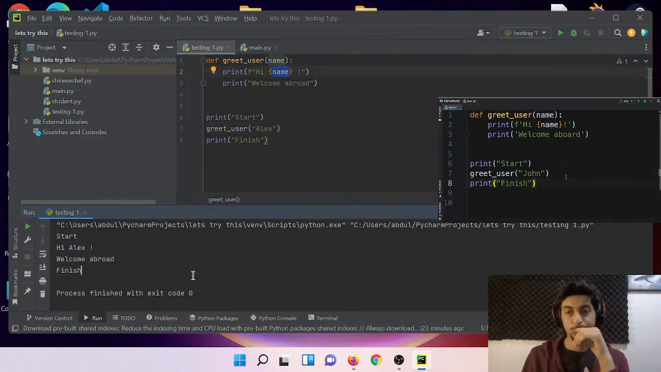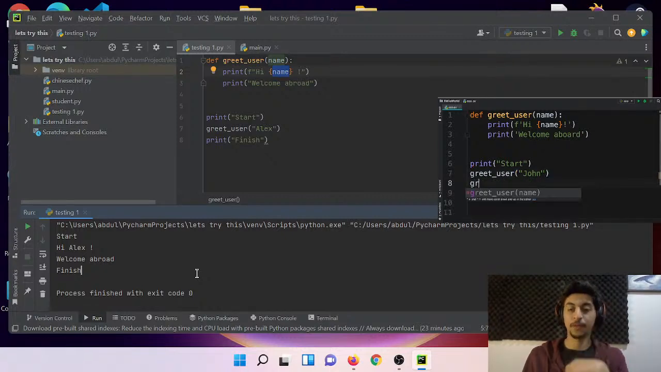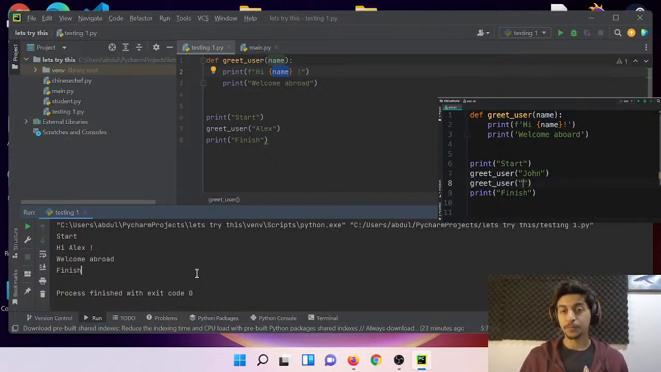Now we can call this function one more time. So greet user, and this time supply a different name. Let's say Mary. So we are reusing our greet function and passing it a different value.